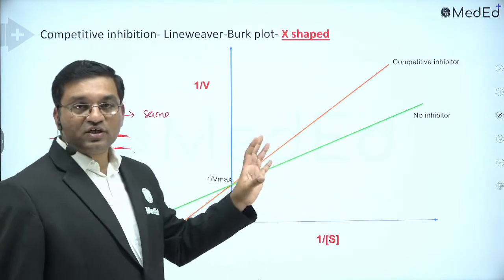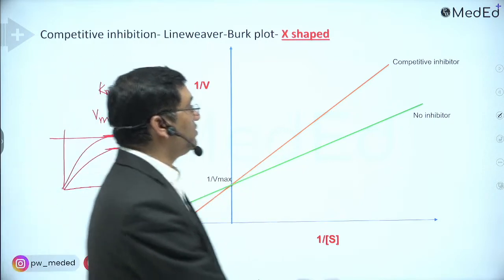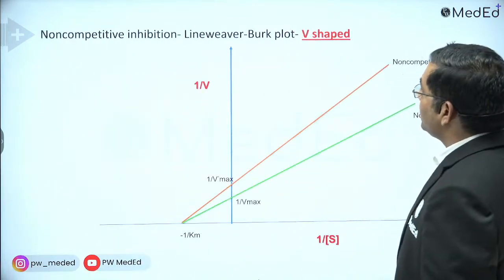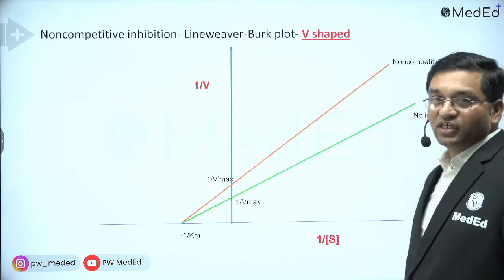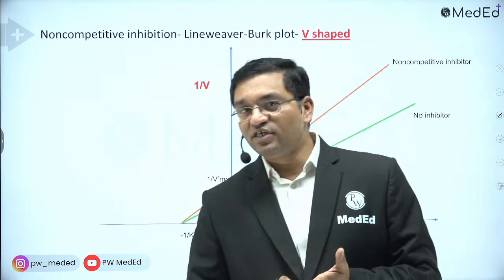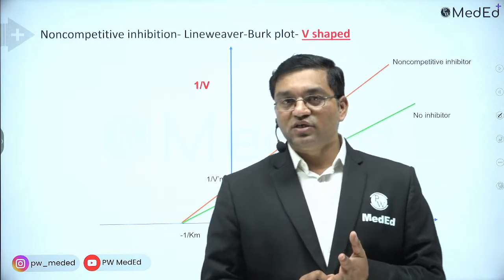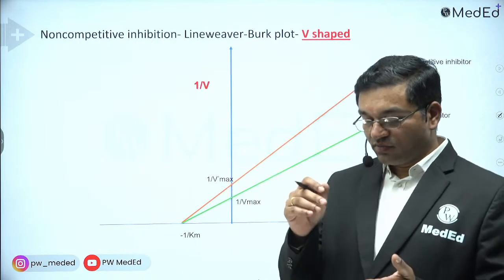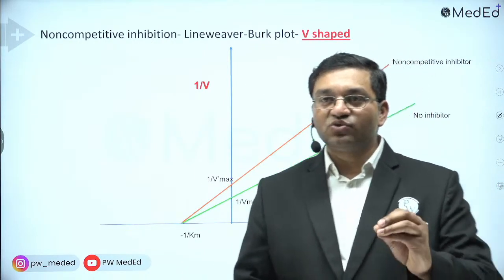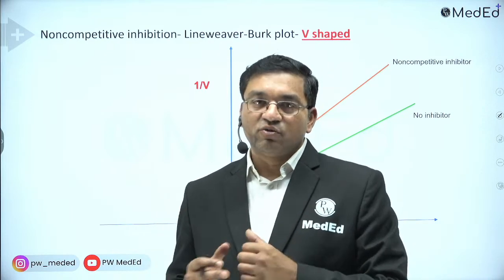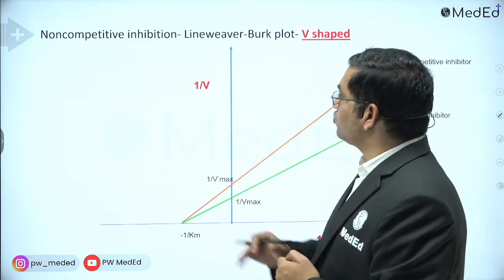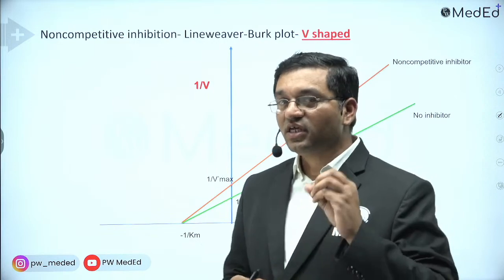In competitive inhibition, it is an X-shaped graph. In non-competitive inhibition, it is V-shaped. There is no competition between substrate and inhibitor. The inhibitor does not bind to the active site of the enzyme. It binds to a site other than the active site. Most of the time, non-competitive inhibition is irreversible.